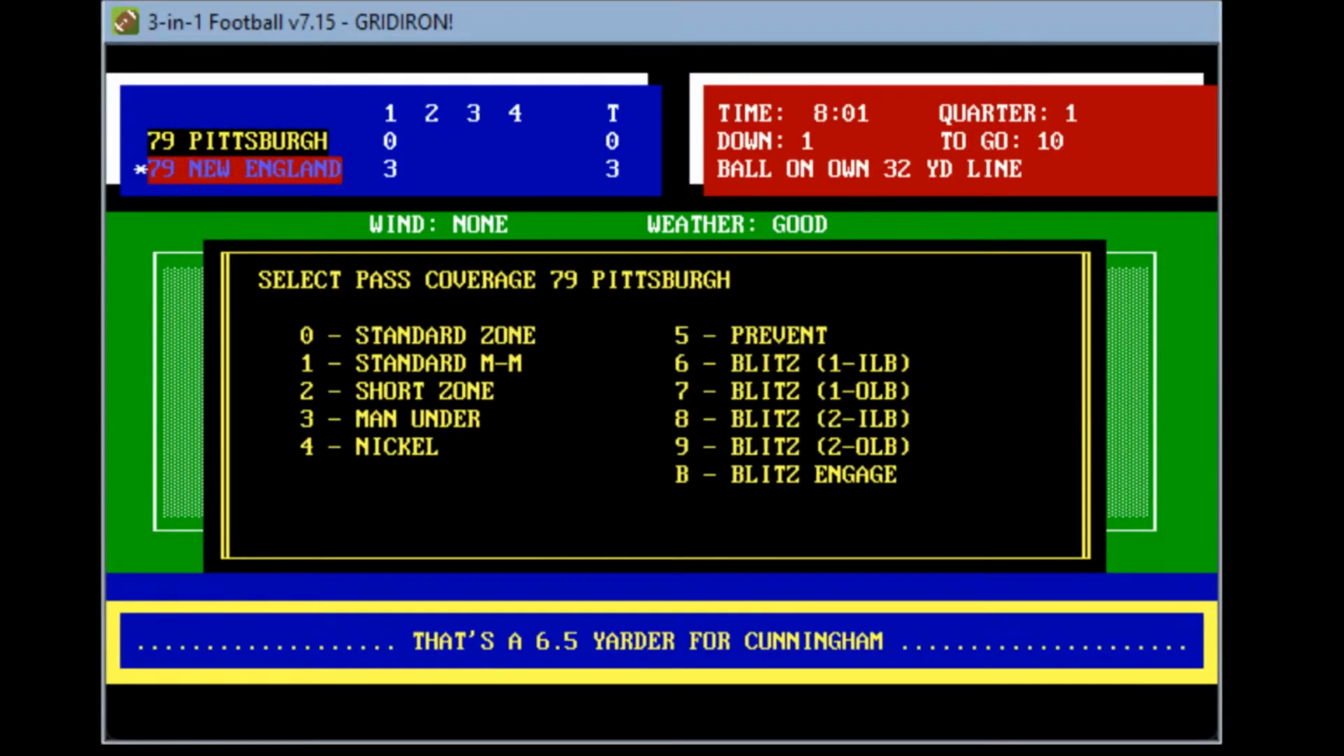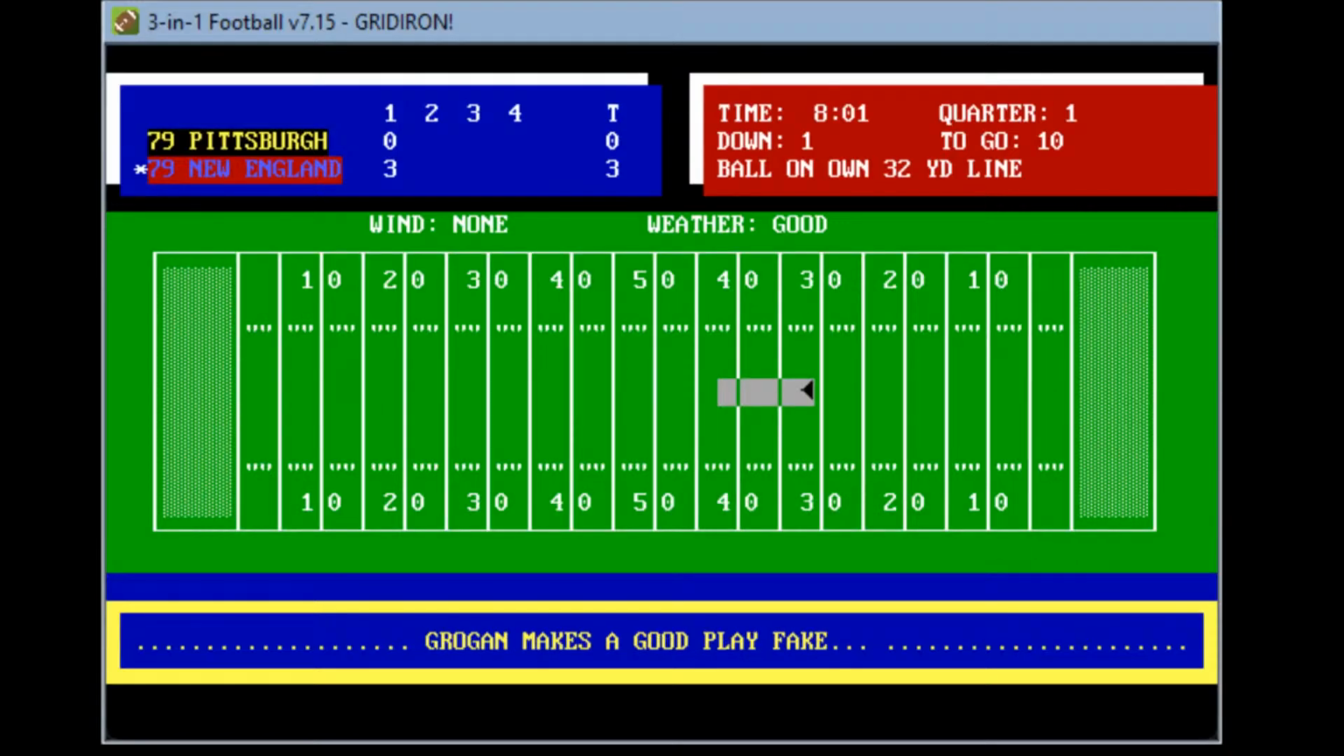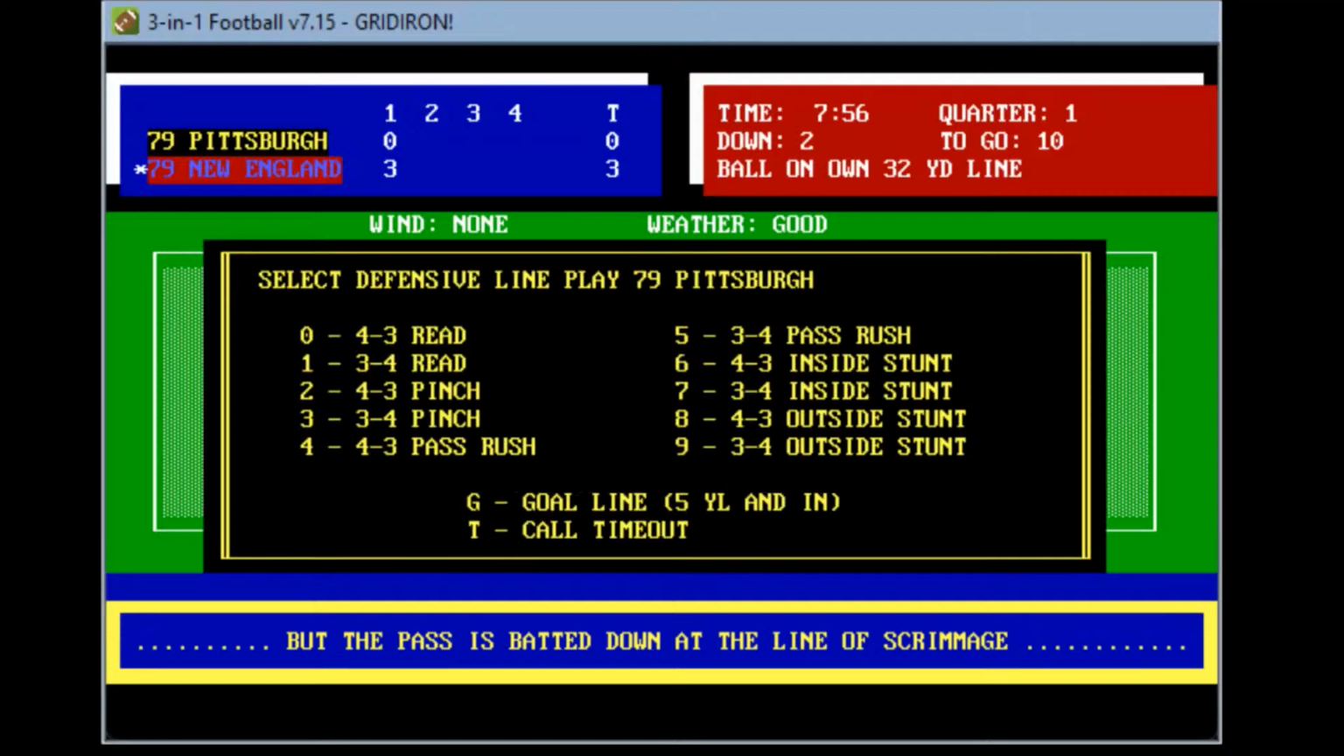You know what? I'm going to try to bring some noise. We're going to go ahead and go again, bring the pass rush here. Grogan makes a good play. He's got Ivory wide open, but the pass is batted down at the line of scrimmage. So a 2nd and 10.